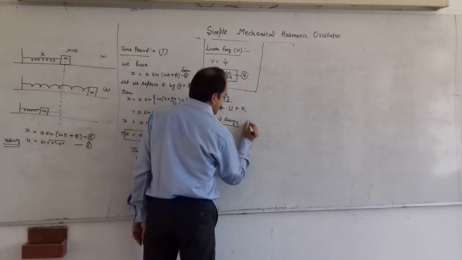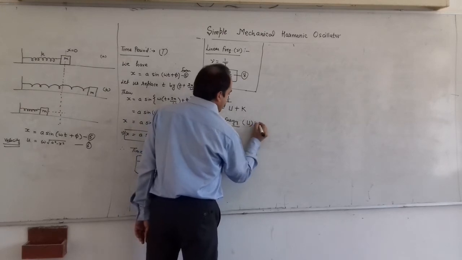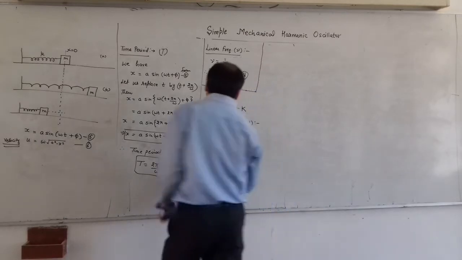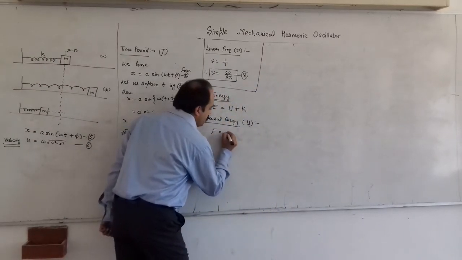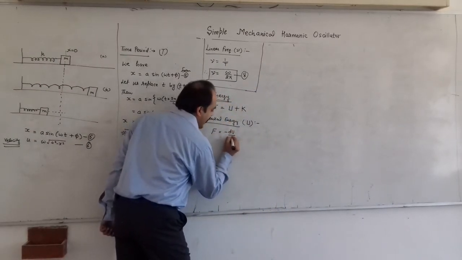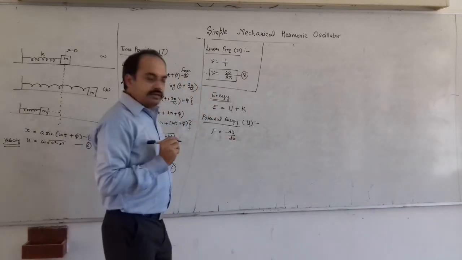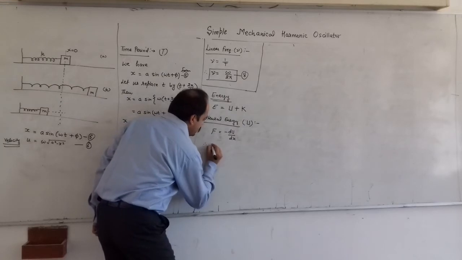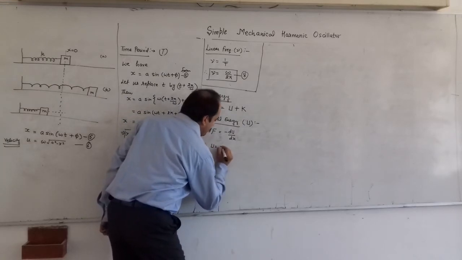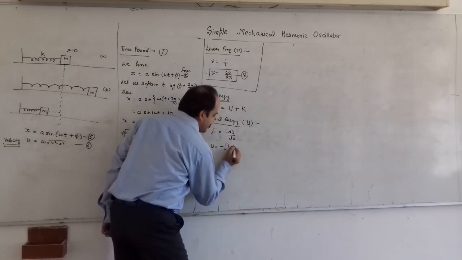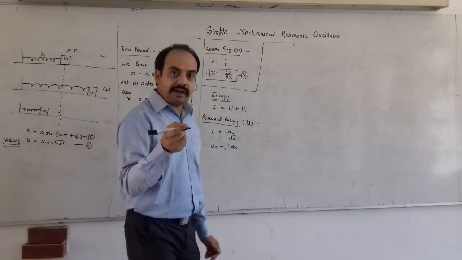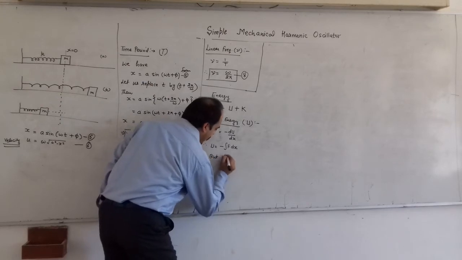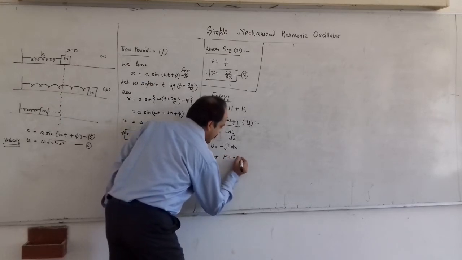So for potential energy, U. We know that the force can be written as F is equal to minus dU by dx, where U is the potential energy. Therefore we can write U is equal to minus integral of F dx. We have F is equal to minus kx.